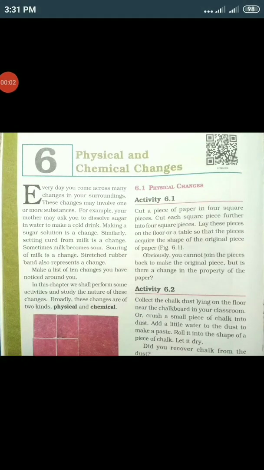Hi, every day you come across many changes in your surroundings. These changes may involve one or more substances. For example, your mother may ask you to dissolve sugar in water to make a cold drink. Making a sugar solution is a change. Similarly, setting curd from milk is a change.